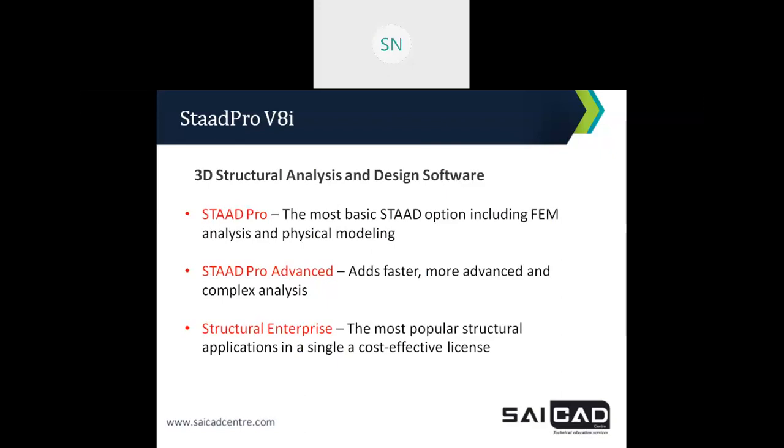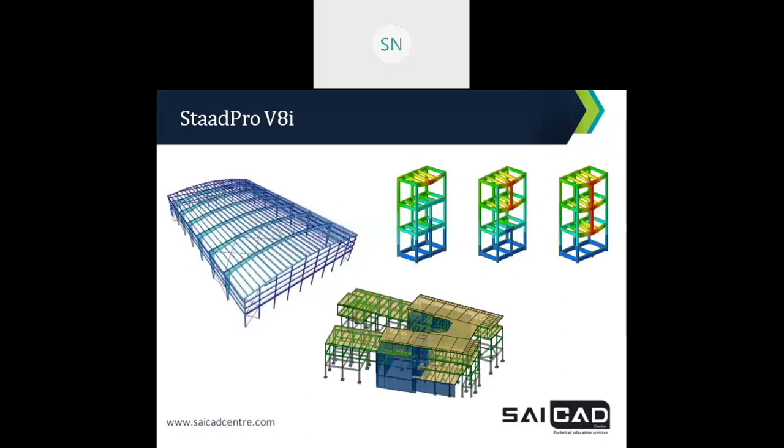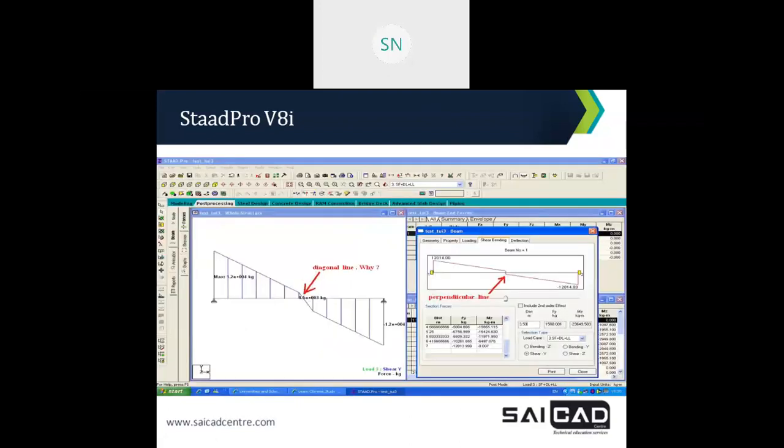We will discuss our course curriculum also, right? Here are some examples. You can calculate industrial sheds, residential buildings, and also steel structures. This is a basic, general layout of the STAAD.Pro software. We will discuss it in depth when we launch the software. You can view this screen. It's very simple and easy to understand, right?